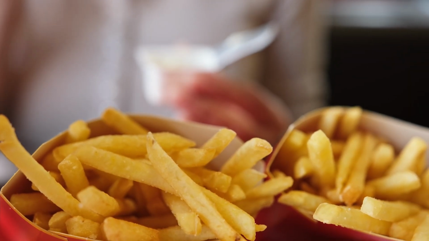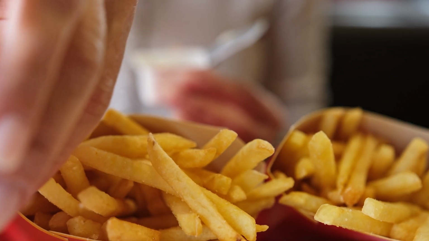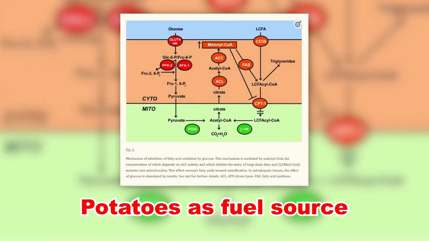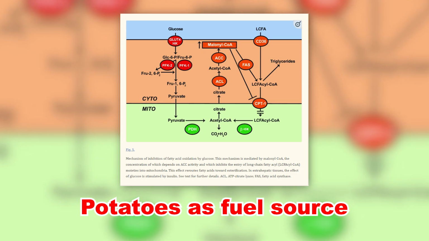Now, let's look at the other side when we end up using glucose as fuel and when we're eating potatoes and only potatoes. As we can see, this means that our body will be able to use glucose as fuel. However, it will not be able to use fatty acid as fuel. Now we are going to mix both of these. And what happens when we choose to mix both the meat and the potatoes?